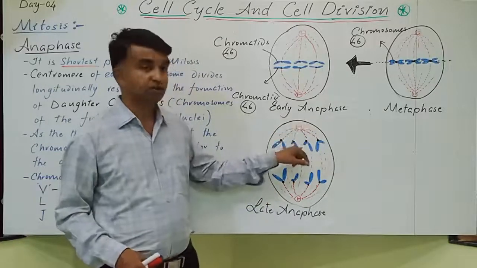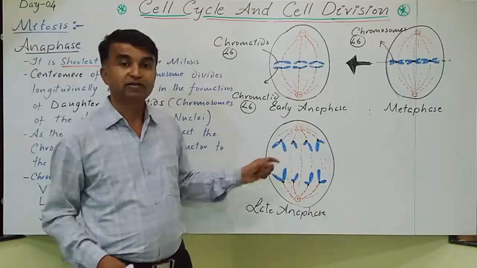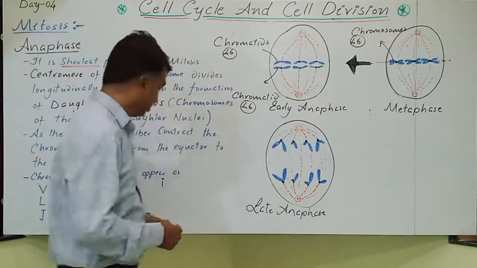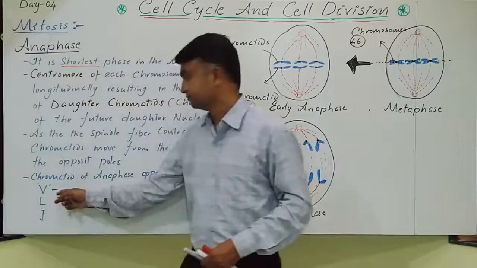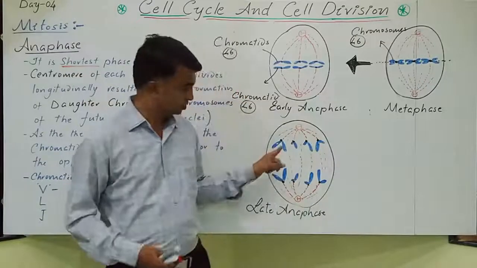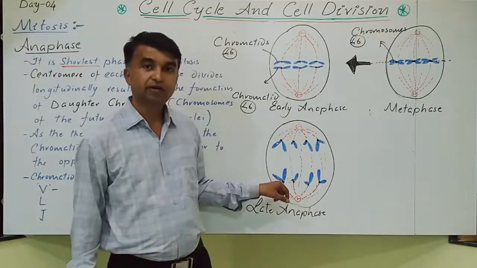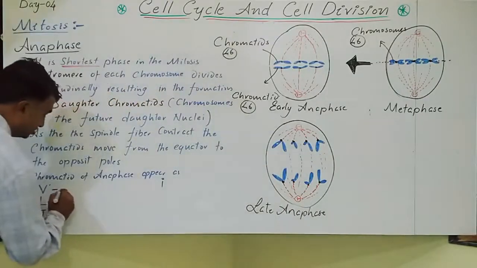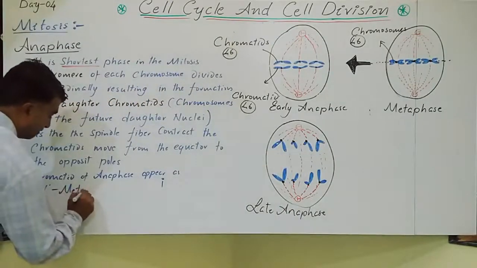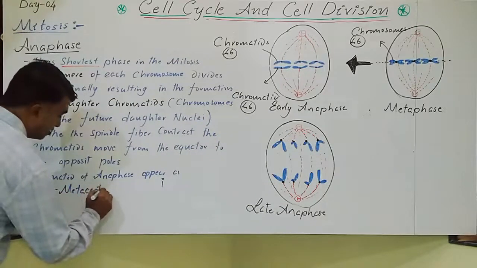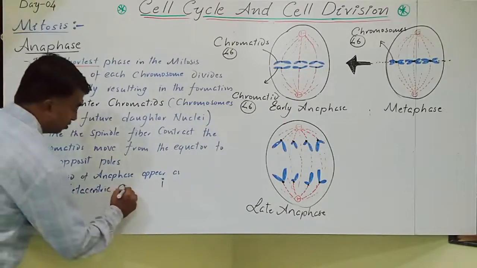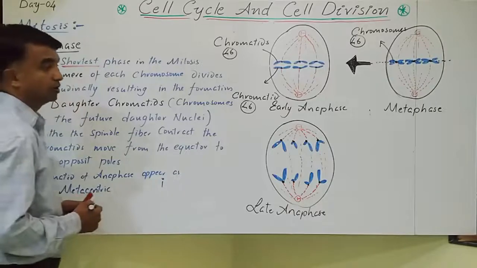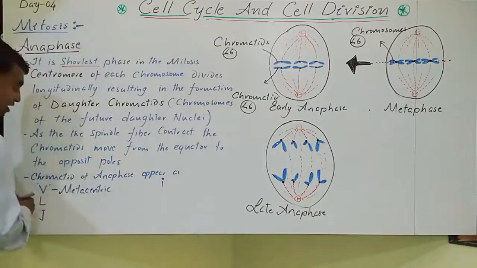Based on the position of the centromere, the chromatids are visible in different shapes. When you observe this one, they are V-shaped if they are metacentric chromosomes. Otherwise they will appear as an L shape.